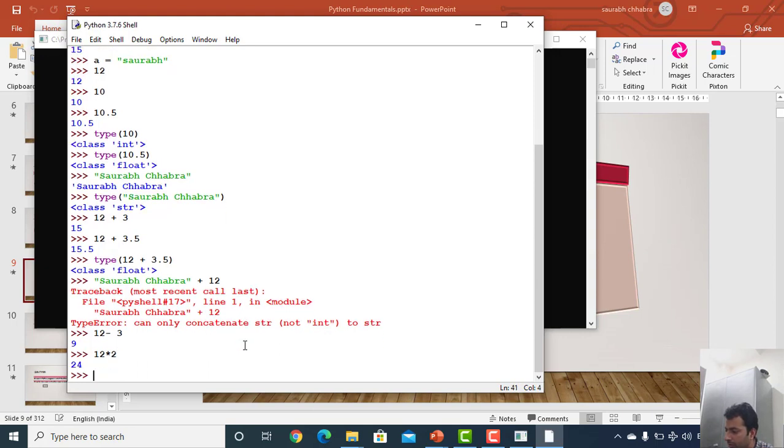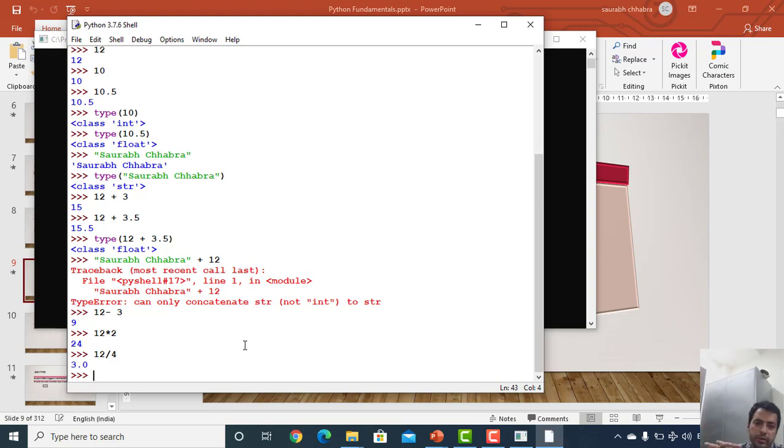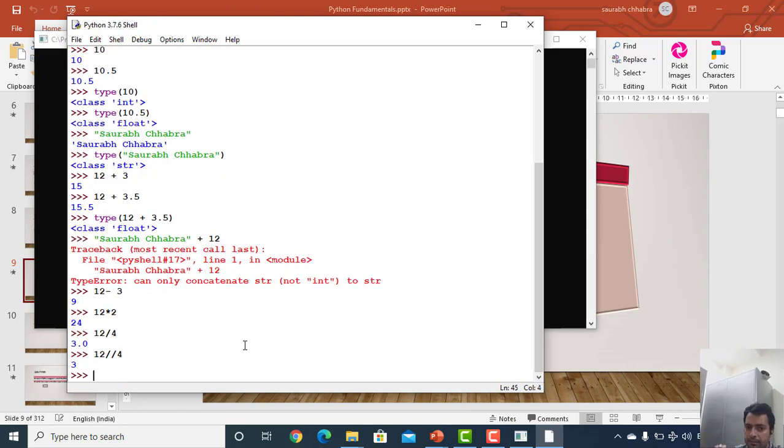Now suppose I can also divide values, 12 by 4 for example. In case of division, it is always going to return a float value, irrespective of the data type of the values which we divided. Since both 12 and 4 were of int type, but the result it is producing is of float type. If we want the integer value as a result, we need floor division. So for that we just need to type the division operator twice. In this case we will get this type of value, which is the integer value.